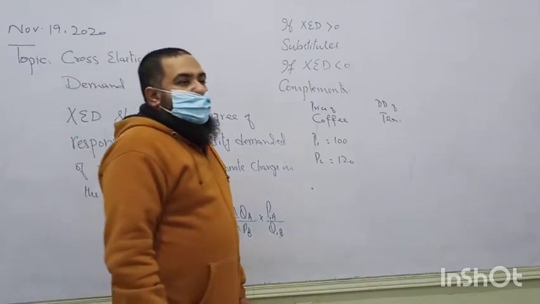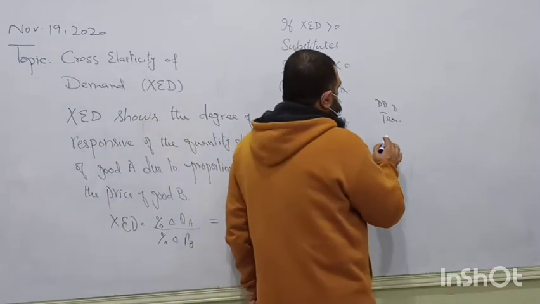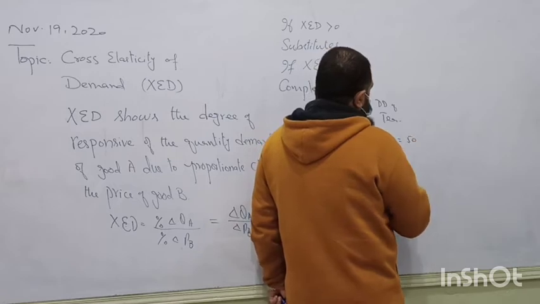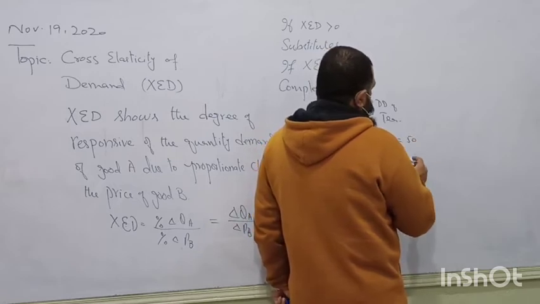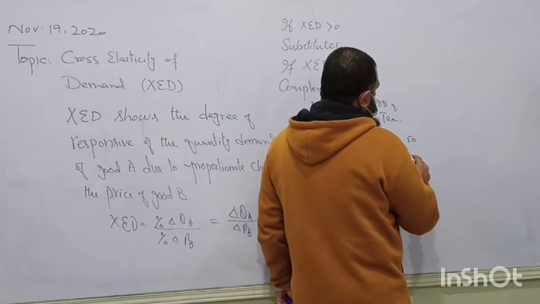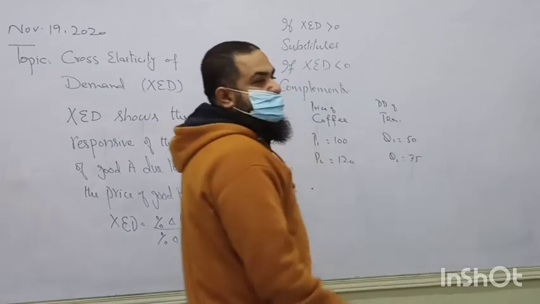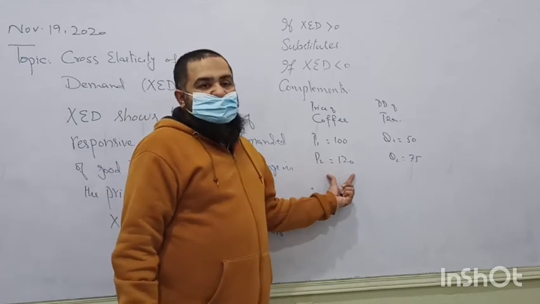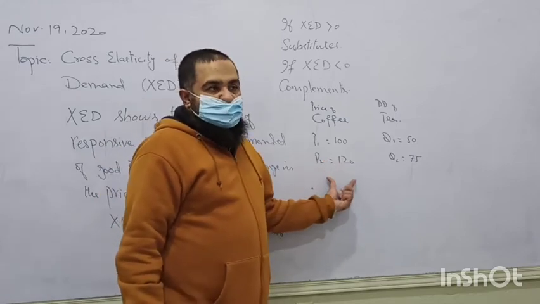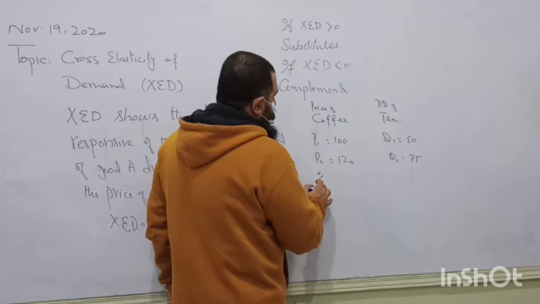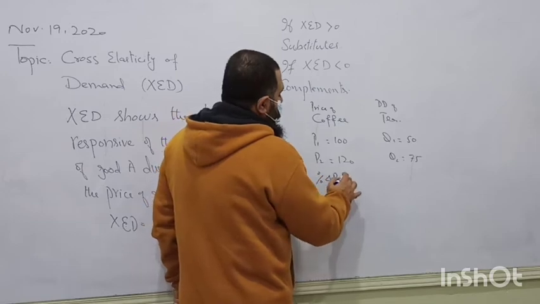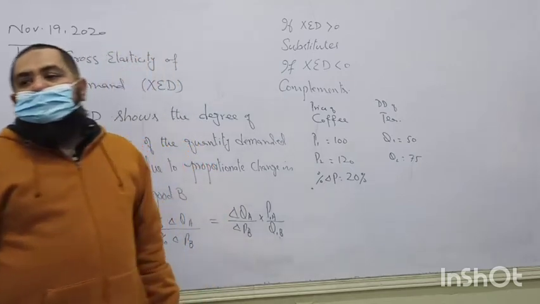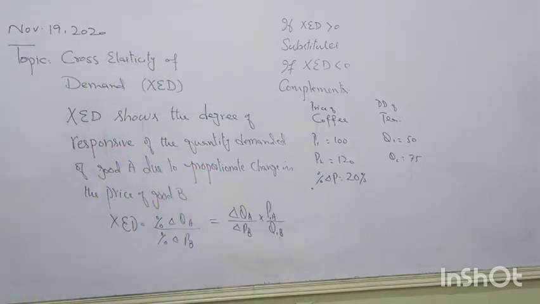And it is causing an increase in the demand of tea from 50 to, you can say, 75. How can we find the percentage? How much is the percentage change in the price of coffee? That is 20%. If you calculate it, the price is going 20% above 100.